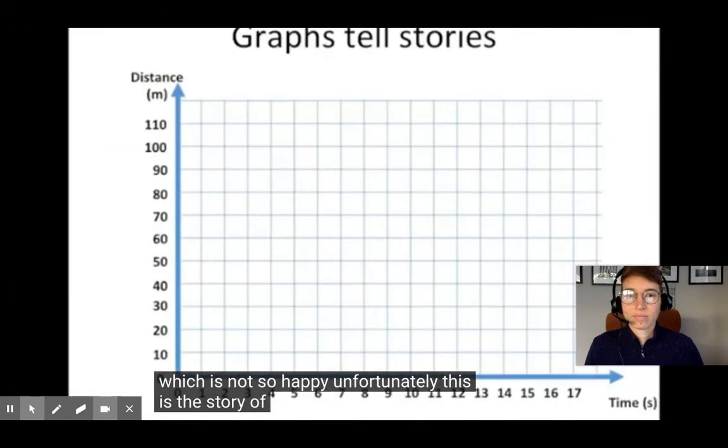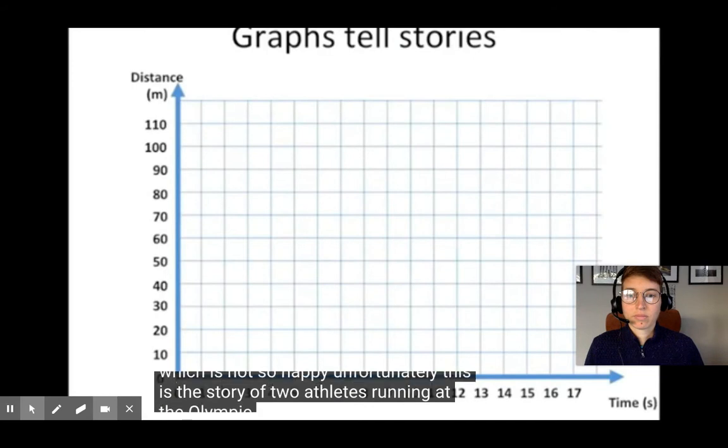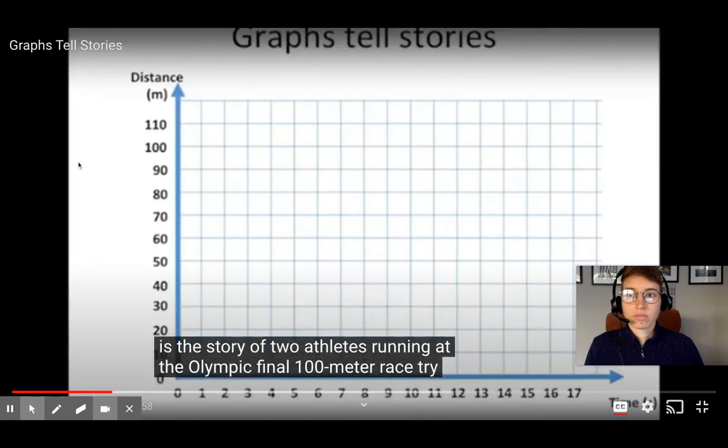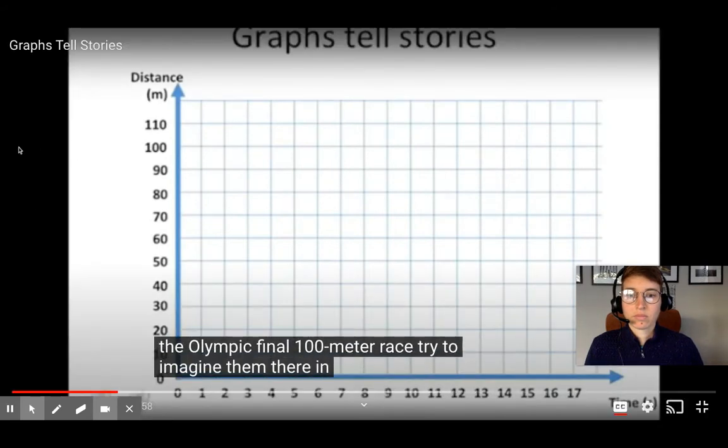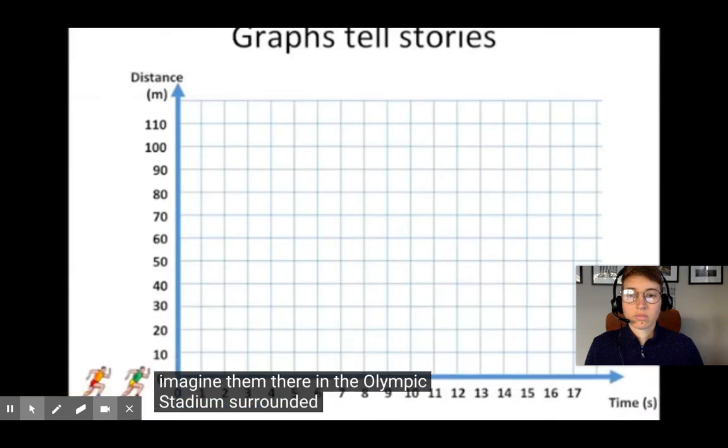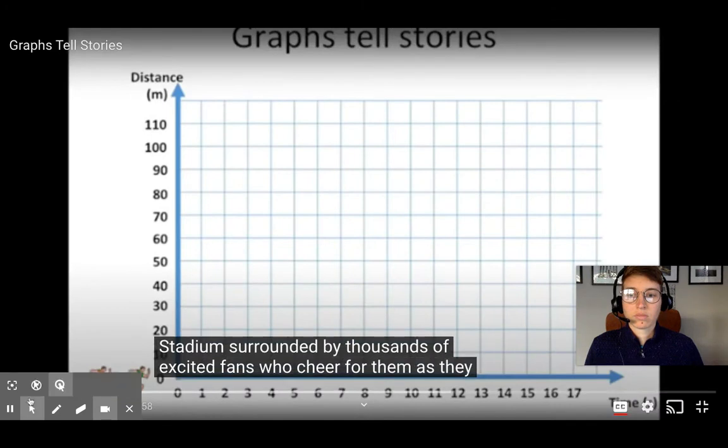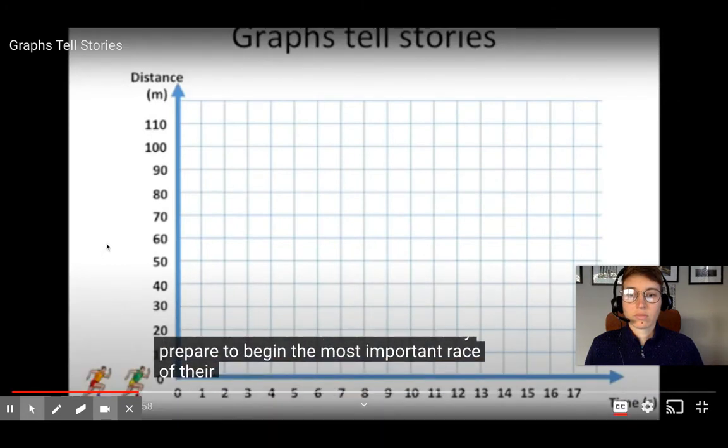This is the story of two athletes running at the Olympic final 100-meter race. Try to imagine them there, in the Olympic Stadium, surrounded by thousands of excited fans who cheer for them as they prepare to begin the most important race of their life.